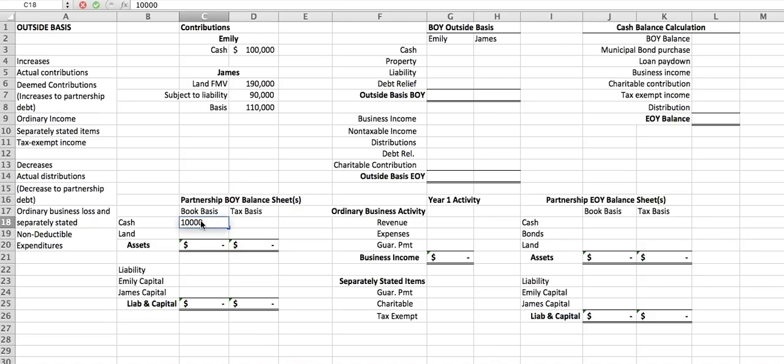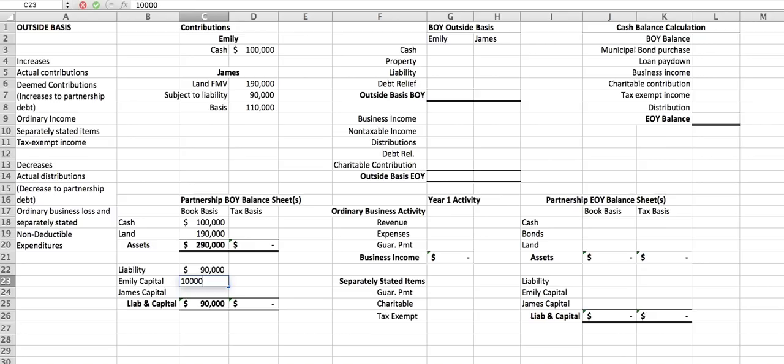$100,000 from the cash that Emily contributed. The land is valued at $190,000. So we have assets of $290,000. We have a liability of $90,000. That means that we have left Emily's capital account and James's capital account. And we know that the balance of these two, or the total of these two, will be $200,000.